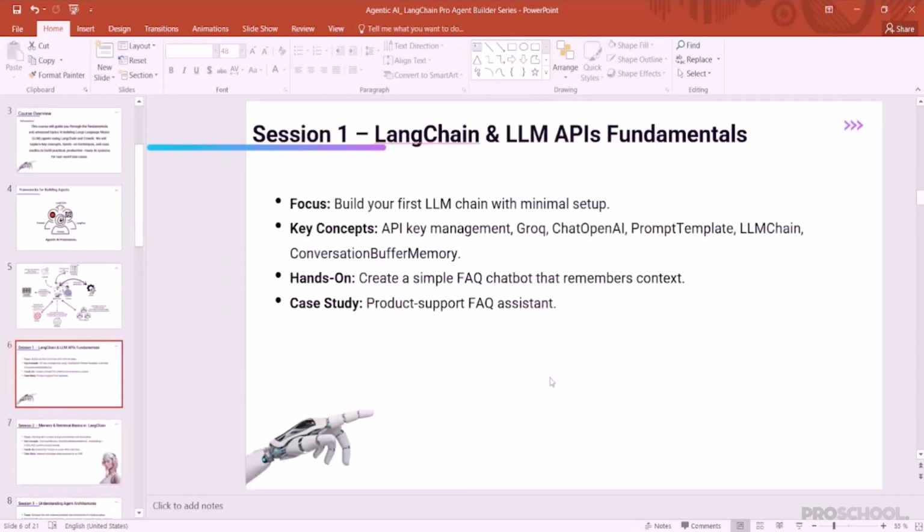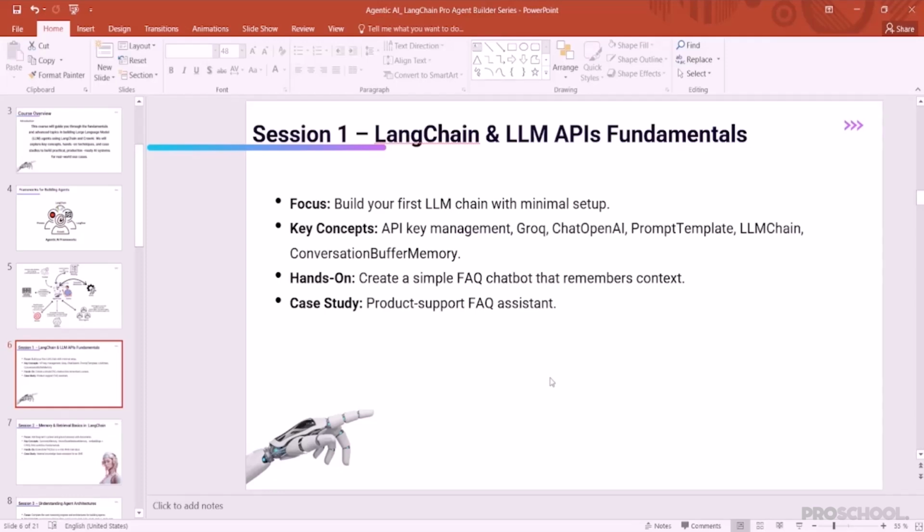In session 1, we are going to cover the LangChain and LLM API fundamentals. The focus of session 1 will be creating your first LLM chain application with minimal setup. The key concepts we are going to focus on in session 1 will be understanding the API management key, and we're going to explore Grok, which is a large language model from Twitter, and chat OpenAI. We're going to explore the chat OpenAI as well.